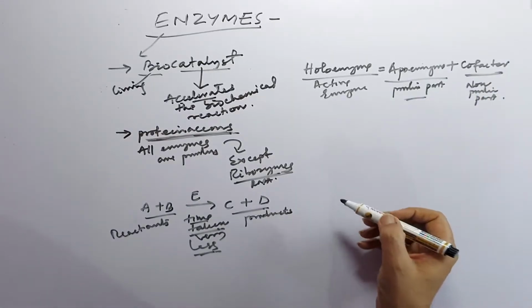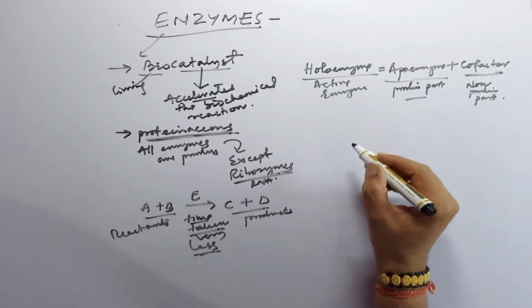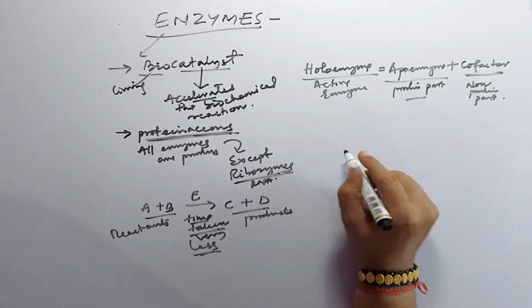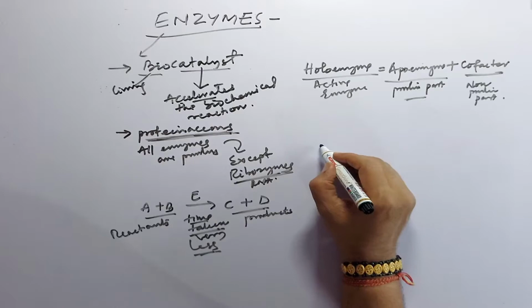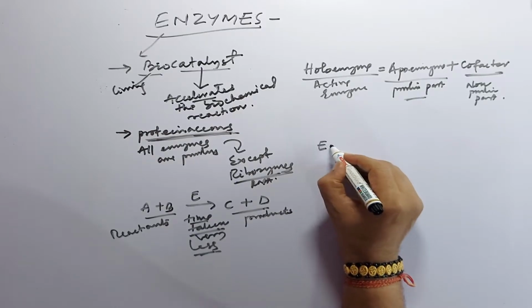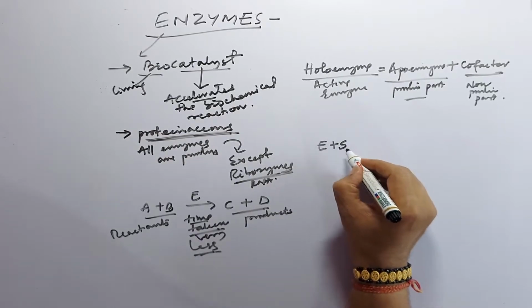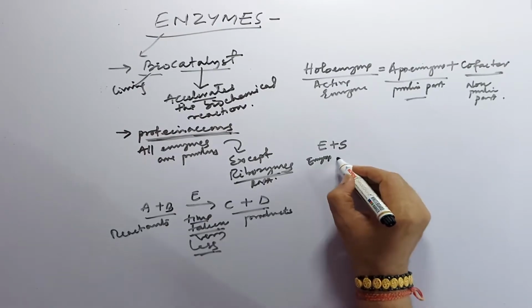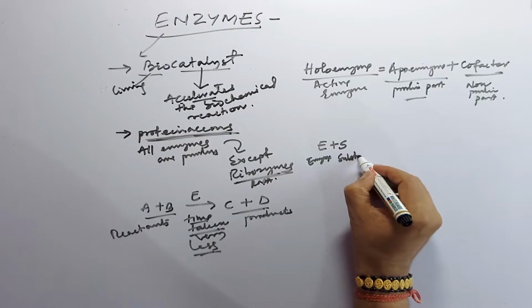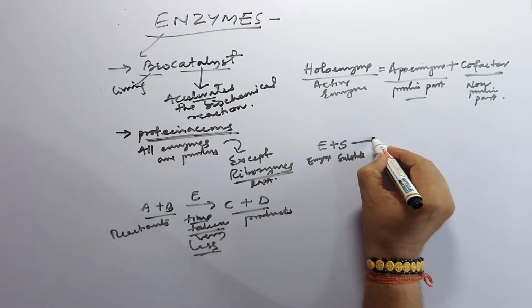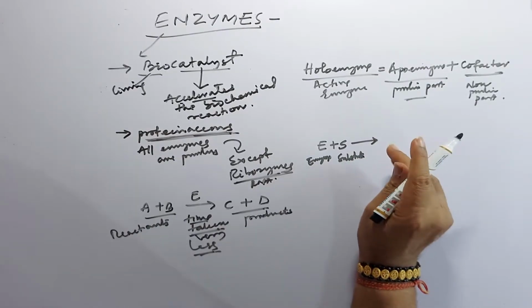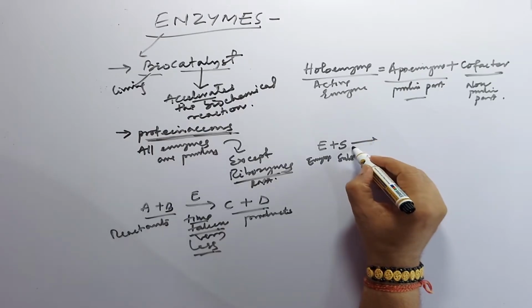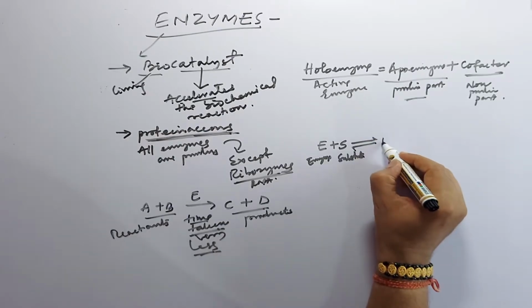At the time of reactions, how does the enzyme produce the product? First the enzyme acts upon the substrate. This is the enzyme and this is the substrate, producing the enzyme substrate complex.